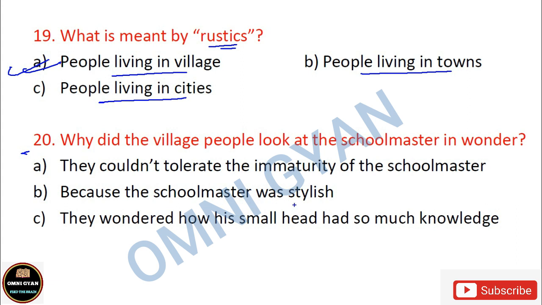Option B, because the schoolmaster was stylish. When someone is very stylish, people look at that person in wonder, right? Alright. So is it option B? Is it option C? They wondered how his small head had so much knowledge. How could such a small head have so much knowledge, this schoolmaster? Okay, how his small head could have so much knowledge. So which one do you think is correct? A, B, C? Come on. A, B or C? It is C. They wondered how his small head had so much knowledge, and they used to look at the schoolmaster in wonder because of this only.